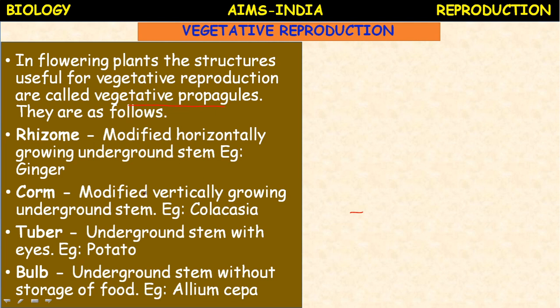Okay, man recognized the importance of vegetative propagation and he introduced some methods of vegetative propagation. So let us know what is vegetative propagation.